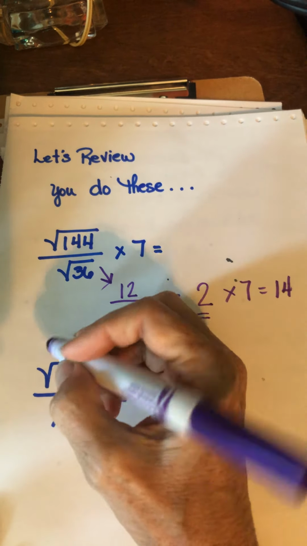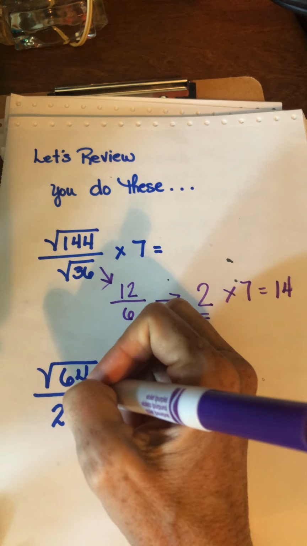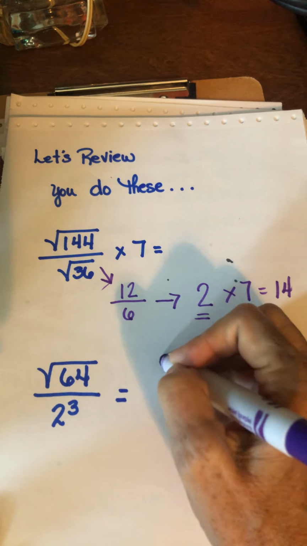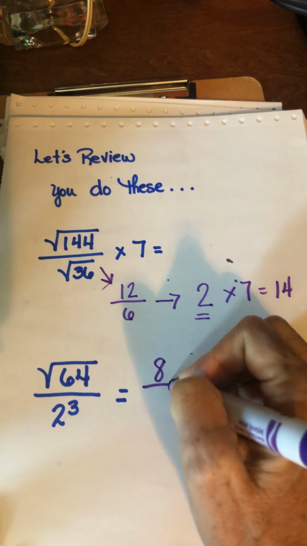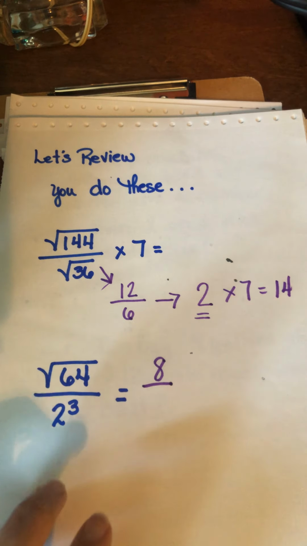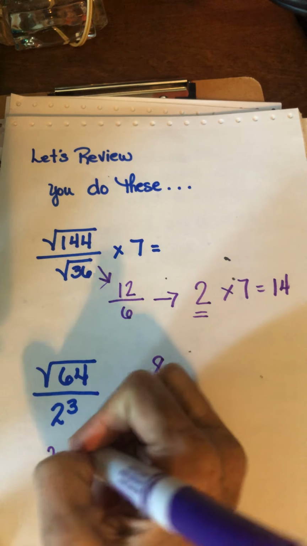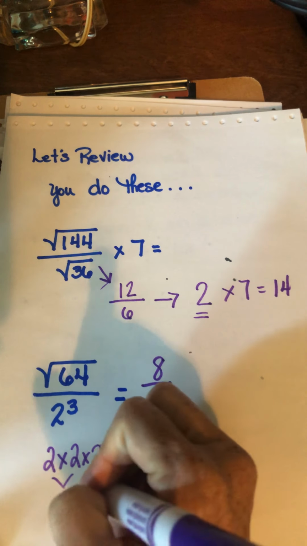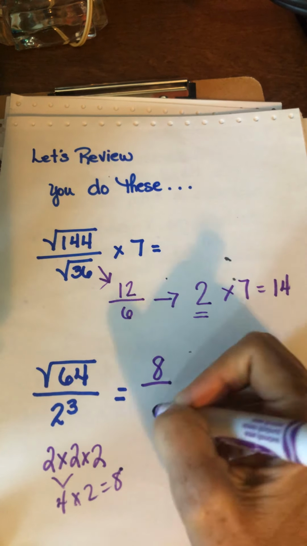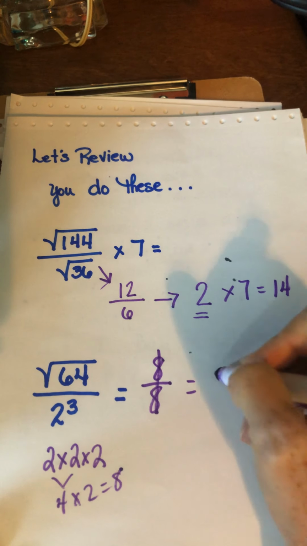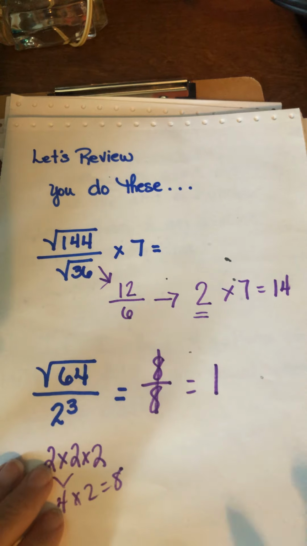Here we're looking for the square root of 64. We're saying what times what gives me 64 where the numbers are the same, and that's 8. And then we're saying 2 times 2 times 2. So it's not 6, it's 2 times 2 times 2. Well, 2 times 2 is 4, times 2 more is 8. So we have 8 over 8. Anytime the number on top is the same as the number on the bottom, the answer is 1.